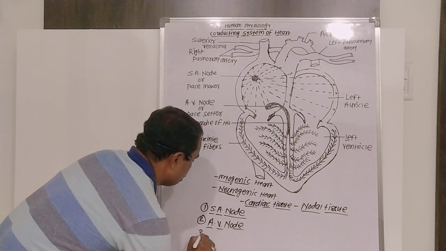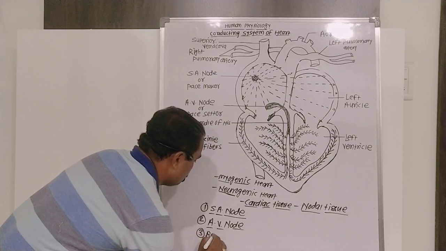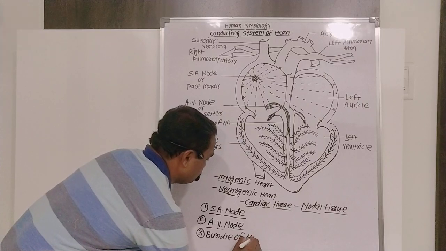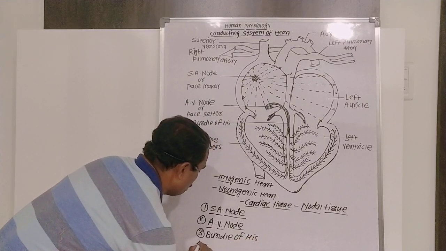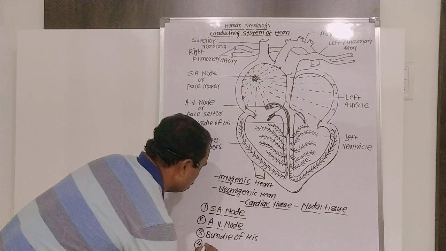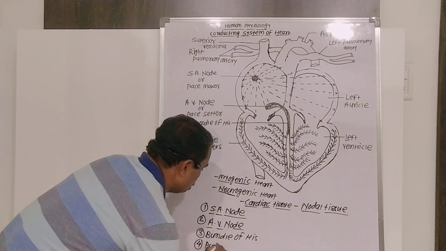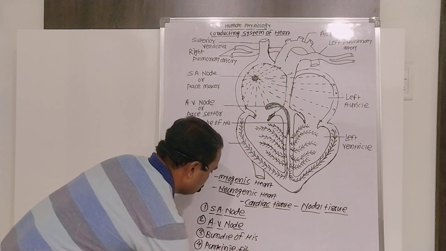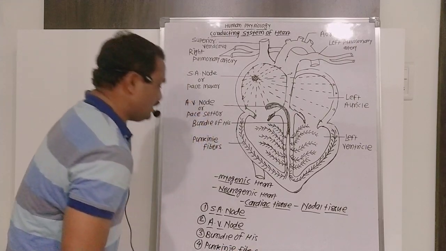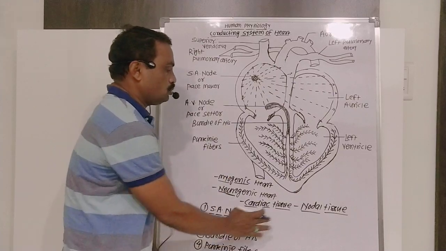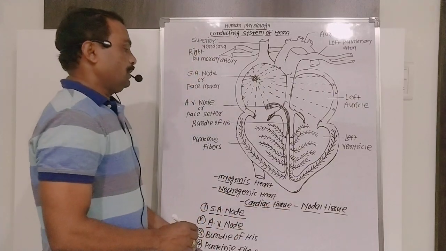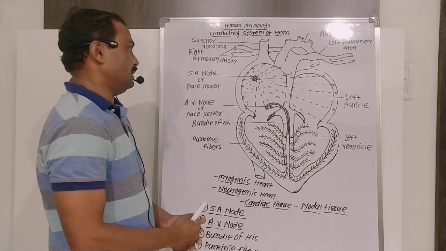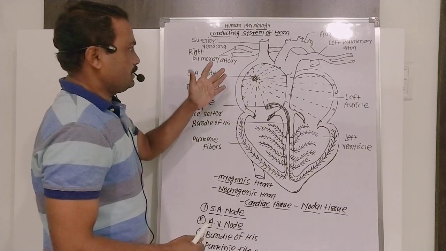Third one is the bundle of His. Fourth one is the Purkinje fibers. These are the four types of nodal tissues present in the wall of the heart. That's why the continuous contraction and relaxation of the heart gets regulated. Now what happens?